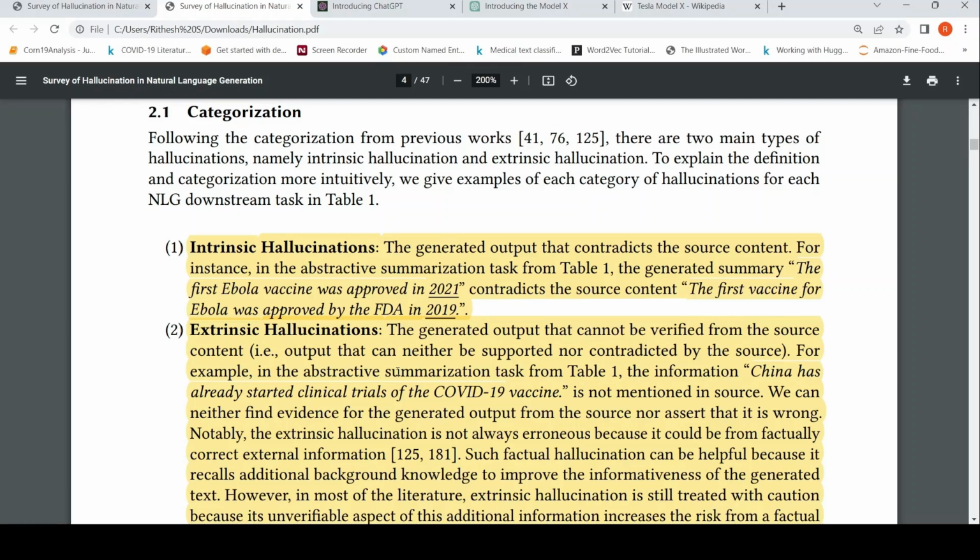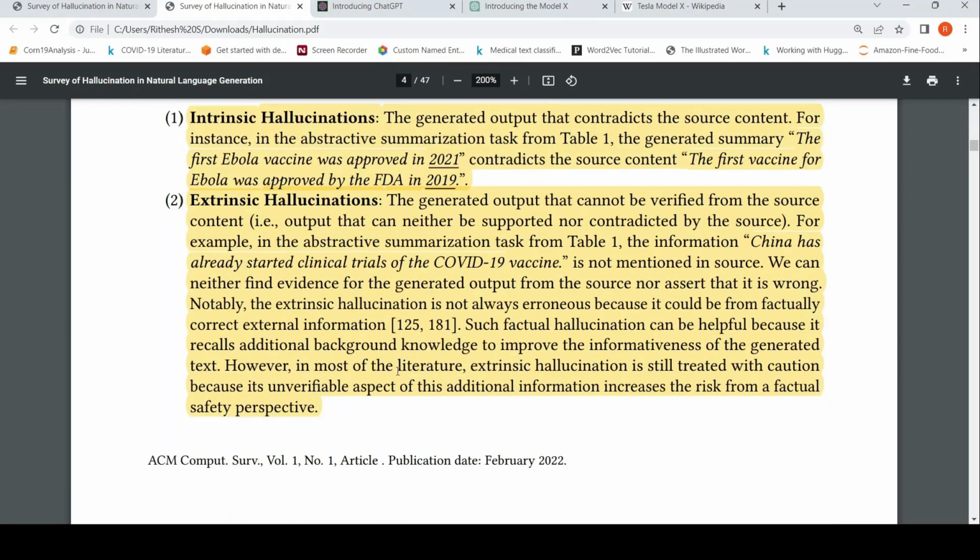It could be from some external data. Such factual hallucination can be helpful because it recalls additional background knowledge to improve the informativeness of the generated text. However, extrinsic hallucination is still treated with caution because its unverifiable aspect increases the risk from a factual safety perspective.